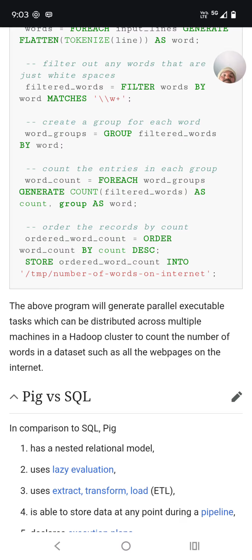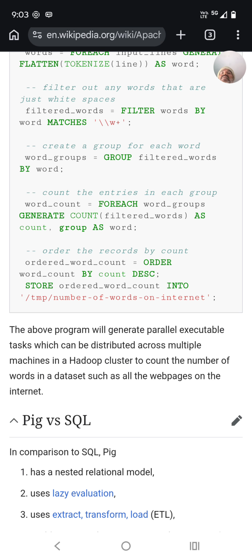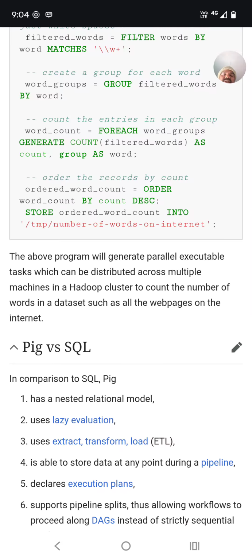We all know the Hadoop cluster has data nodes. Whatever the language, if you write a MapReduce program, its intention is to get executed across all the nodes in the Hadoop cluster.